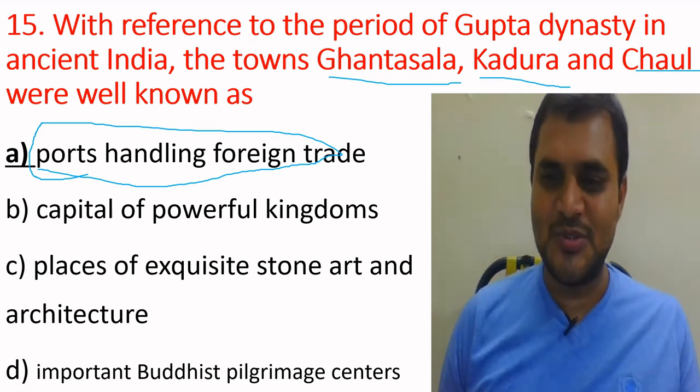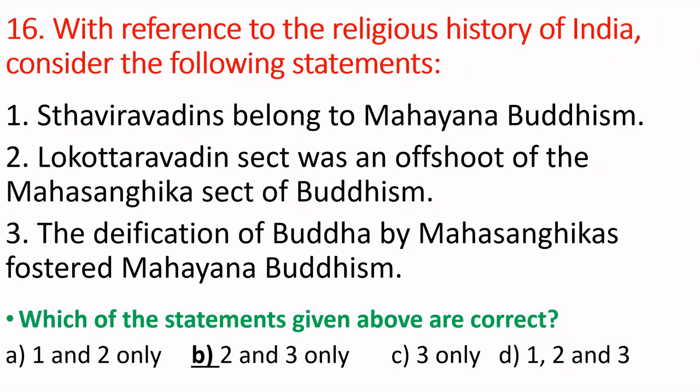We'll see the next question. 16th question. With reference to the religious history of India, consider the following statements. First, Sthaviravadins belong to Mahayana Buddhism. Second, the Lokottara sect was an offshoot of the Mahasangika sect of Buddhism. Third, the deification of Buddha by Mahasangikas posted Mahayana Buddhism. Which of the statements given above are correct?